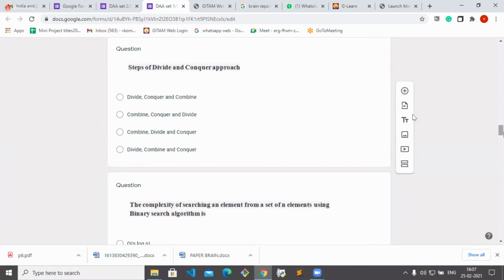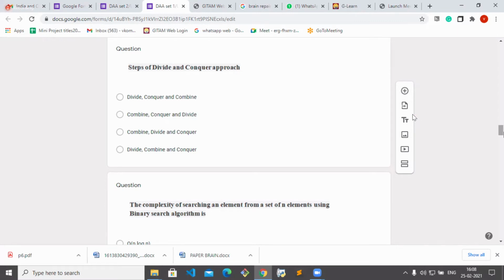Those who want response sheets, they can please respond. Steps of divide and conquer approach. Roll number 3, Sharath. I selected option 1. Option 1, divide, conquer and combine.